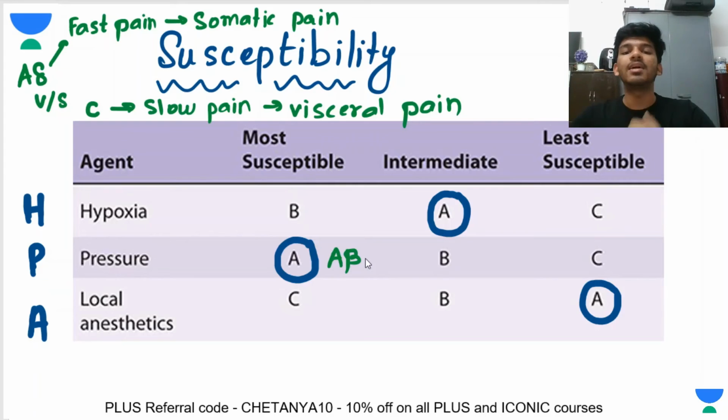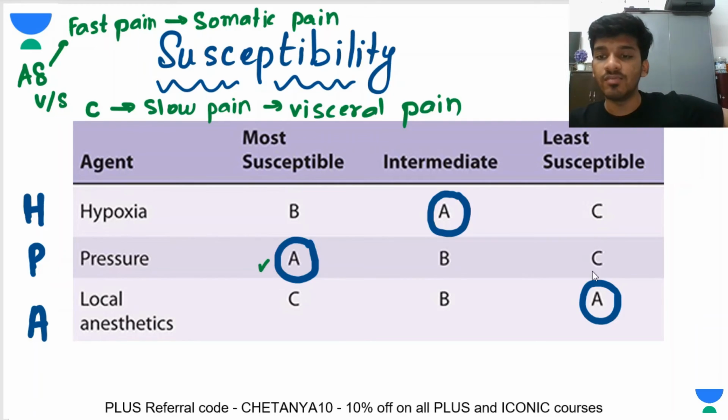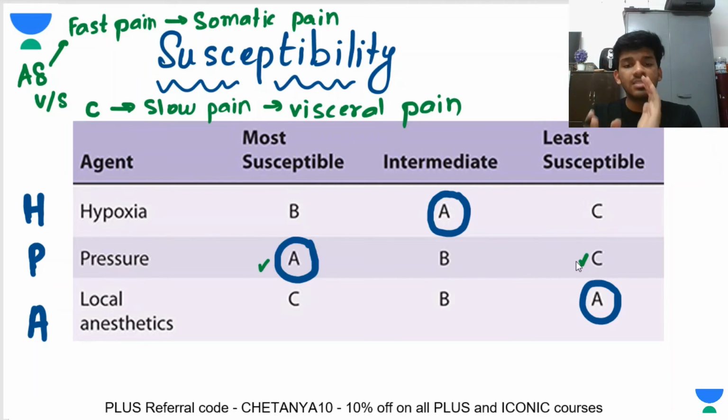Okay, so the A kind of fibers are the most susceptible to pressure. Least susceptible to pressure is type C fibers, and intermediate between them is B. So for pressure, the order is very simple: most susceptible A, intermediate B, least susceptible C. Clear? Then you come to local anesthetics.